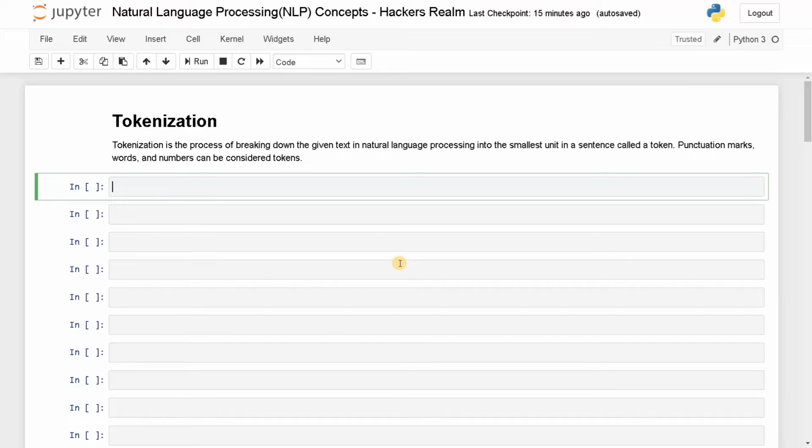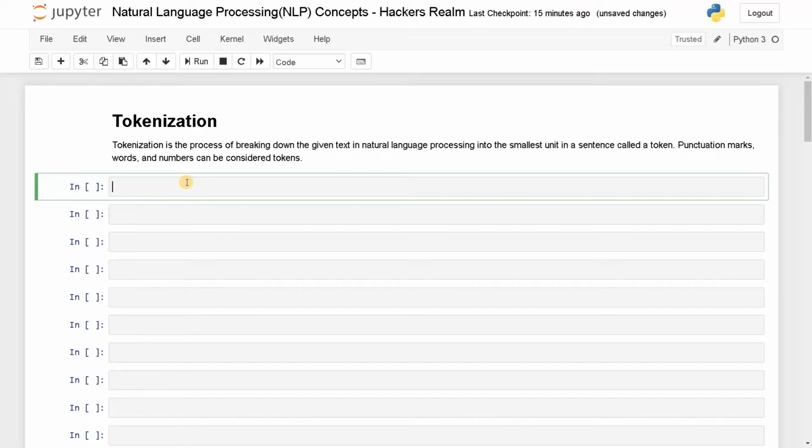Let's say if you have "hi everyone" with the exclamation, and you are just splitting the words using, let's say, text dot split, it will split the words based on the spaces. I will also show an example based on this. Here you can see punctuation marks, words, and numbers can be considered as tokens. This will just separate each other, and it will be much easier for processing.